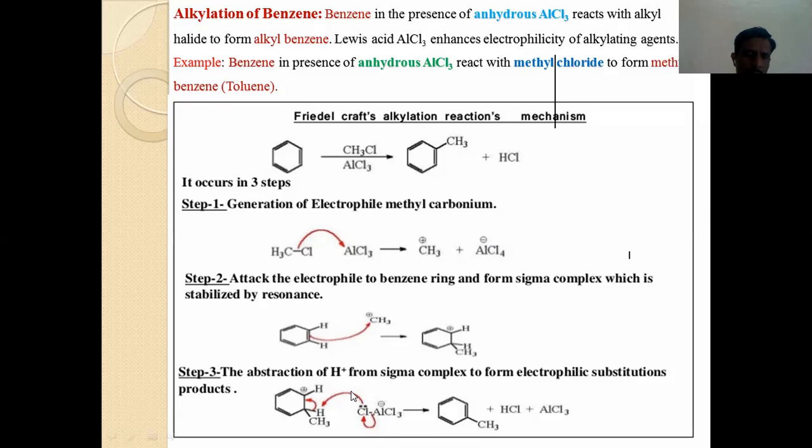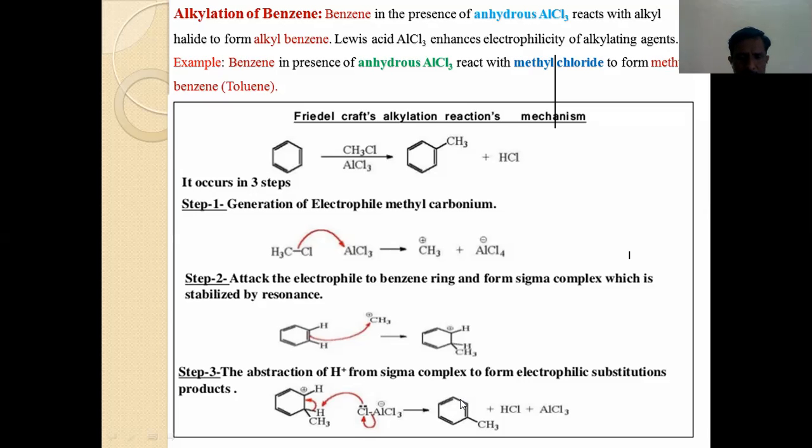This AlCl4- attacks this proton to remove the proton from the benzene molecule, and the bond between ring carbon and proton gets delocalized, shifted in the benzene molecule, and the third pi bond is formed to regain or retain the aromaticity of the benzene molecule. And in the last step, the aromatic substitution product is formed, and this product is called methylbenzene, or toluene, the final product.